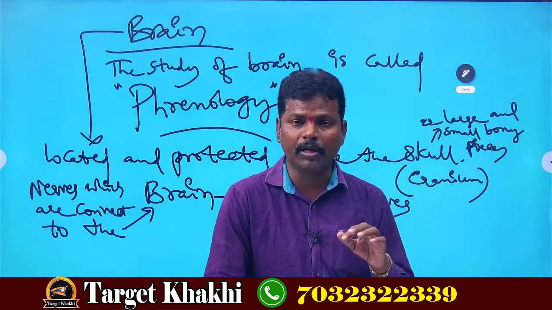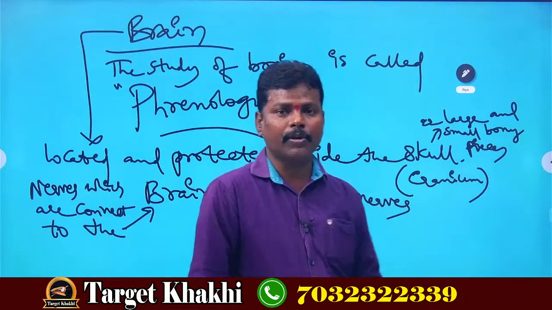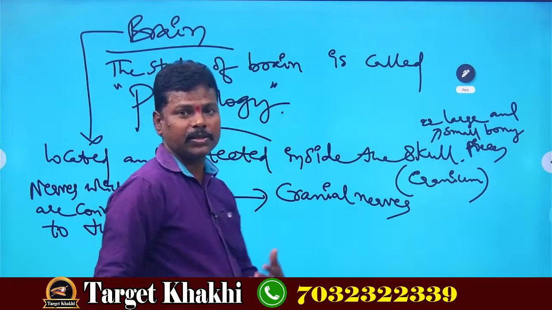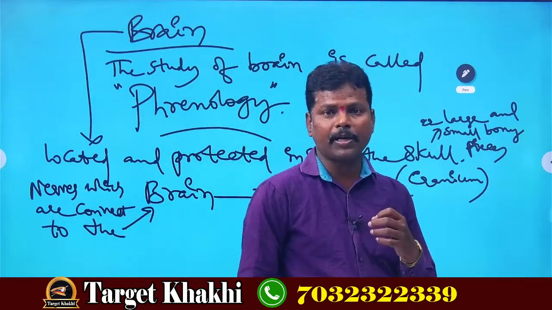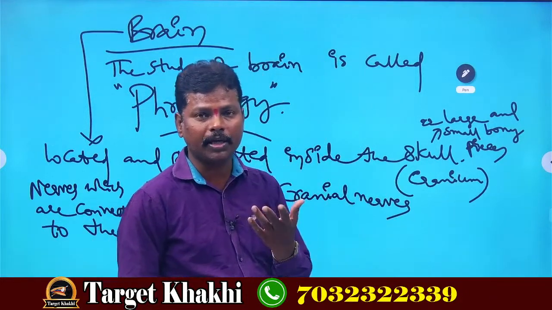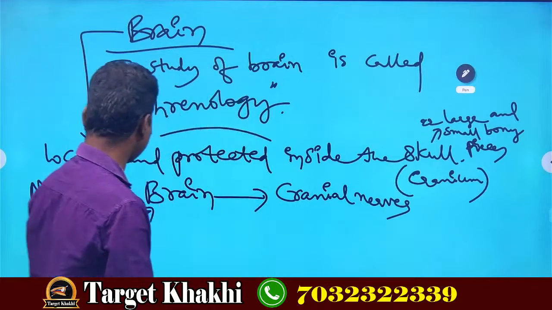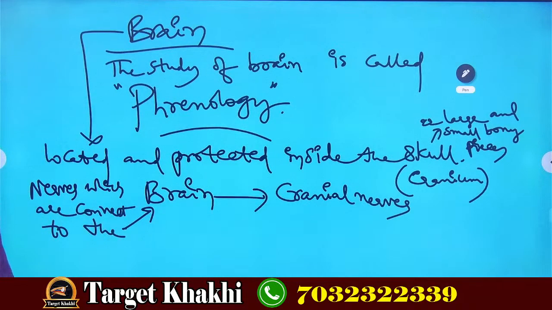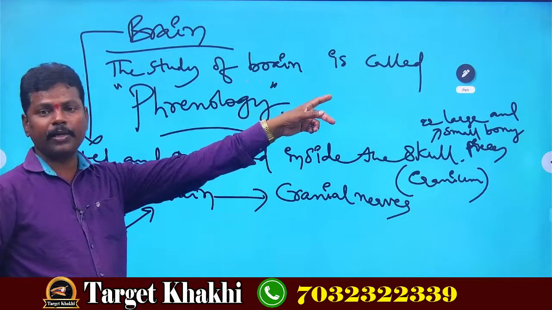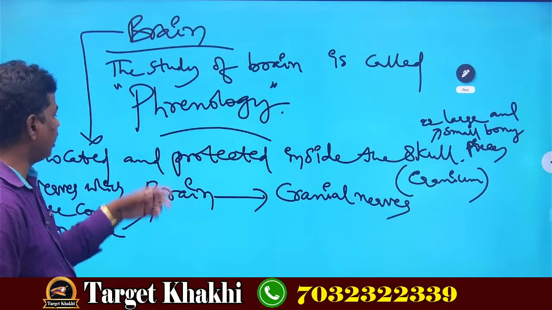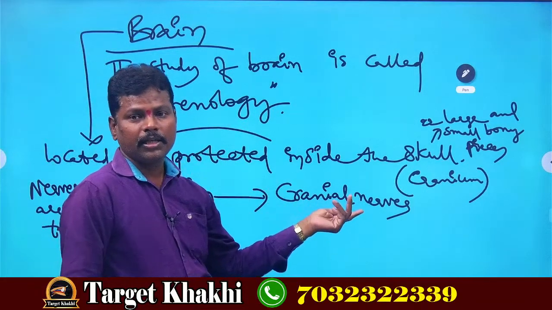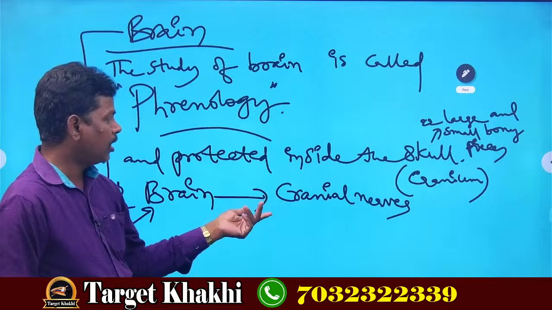They are immovable, but only the lower jaw is movable. That's why we can speak, chew properly, eat, and move our lower jaw. Next, the study of the brain is called phrenology. It is located and protected inside the skull. Understood?